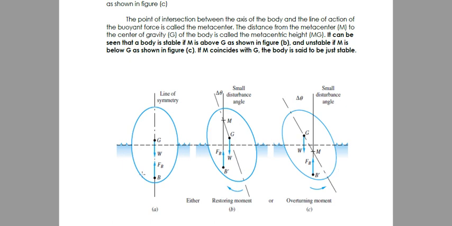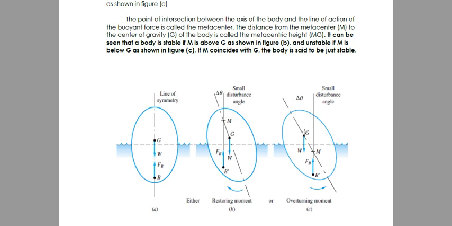Now we have a third condition here. That is when the weight and the buoyant force are collinear. So the two forces are collinear. We call this condition just stable. So sakto lang, stable siya. Okay, so that's it. Our indicator would be the location of M.